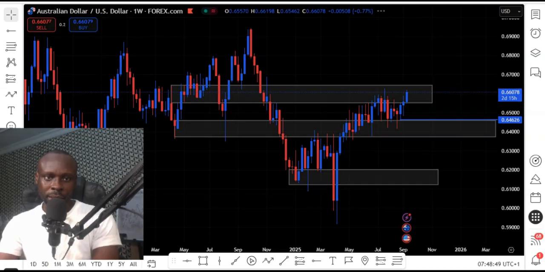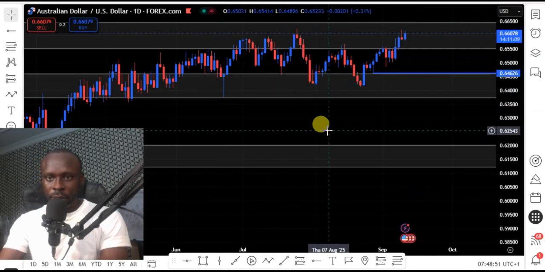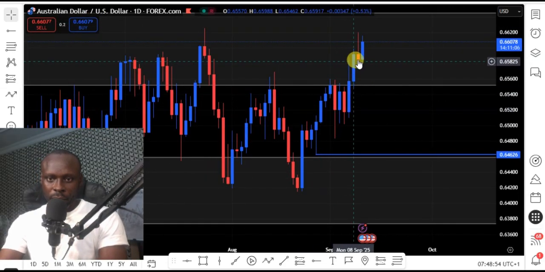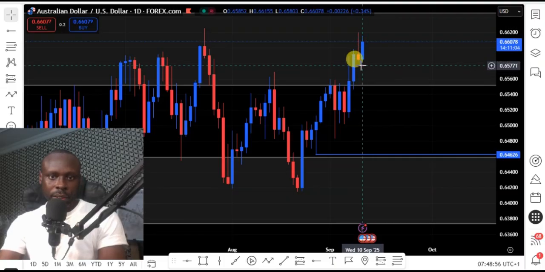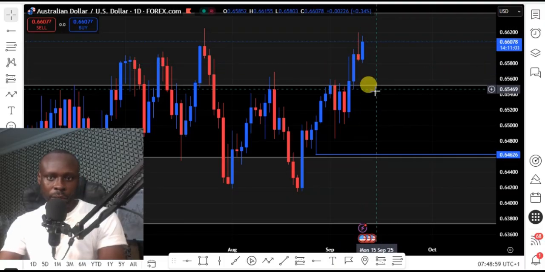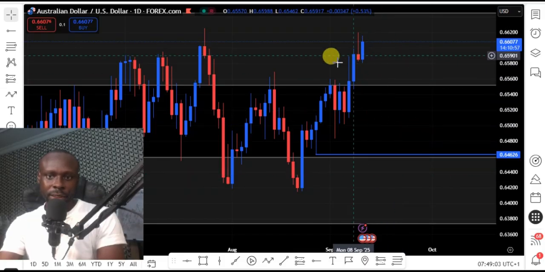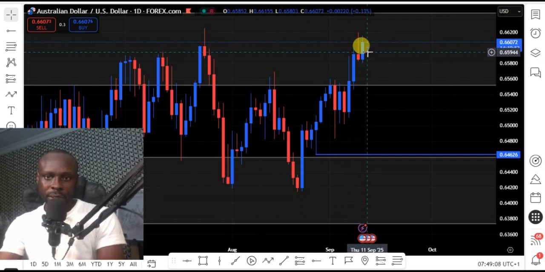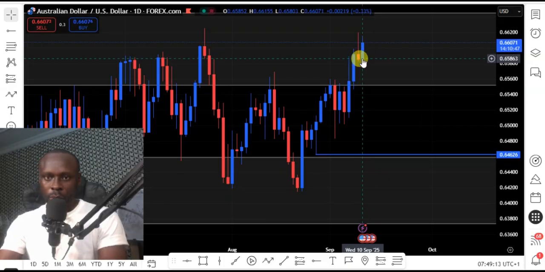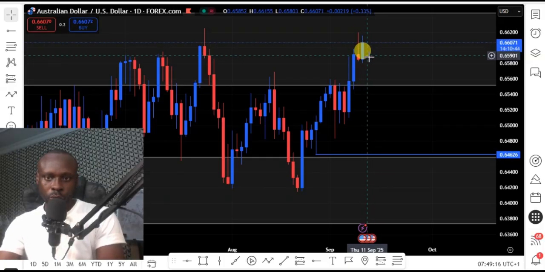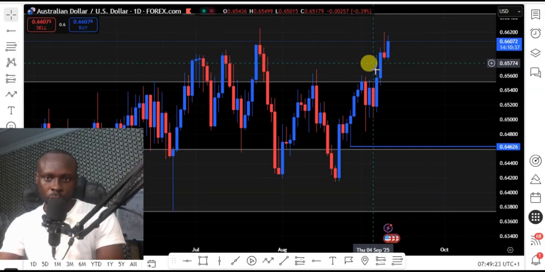So let's go back to our daily chart. On the daily chart, currently we have this rejection candlestick, which indicates a reversal of price, for price to move to this next weekly support level. But price is currently taking supply from this daily resistance level and also a weekly resistance level. So we expect price to remain on a downtrend for the Australia USD, but the entry for a sell on Australia USD is still not clear. So wait for better confirmation to sell the Australia USD to the downside.